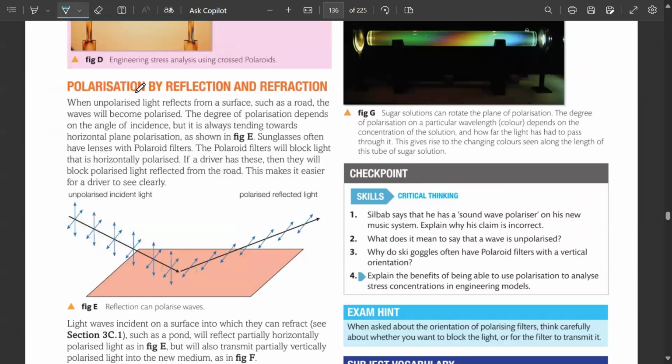Now, how is this polarization done? By reflection and refraction. When unpolarized light reflects from a surface such as a road, the waves will become polarized as well. Now, the degree of the polarization depends on the angle of incidence, कि वो किस angle से incident हो रहा था. But it will always be tending towards horizontal plane polarization.